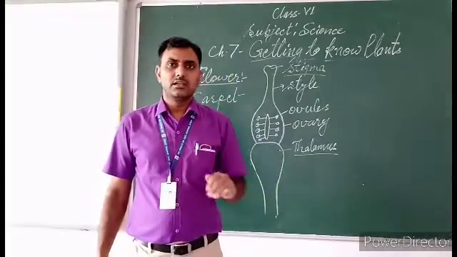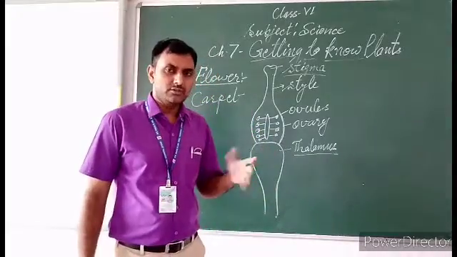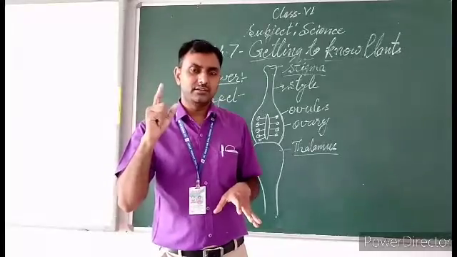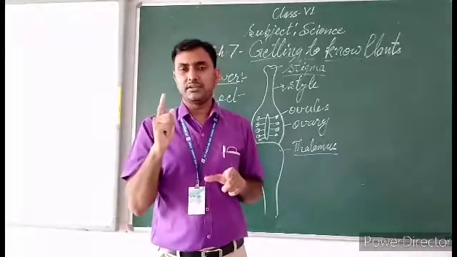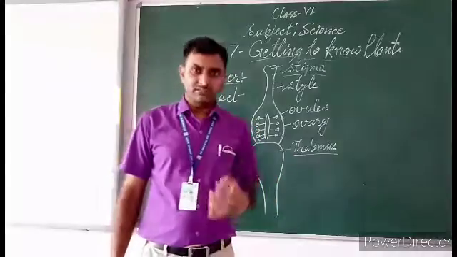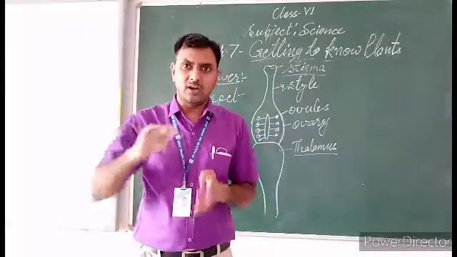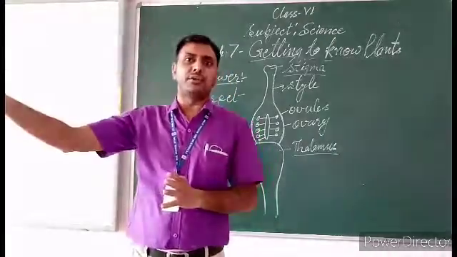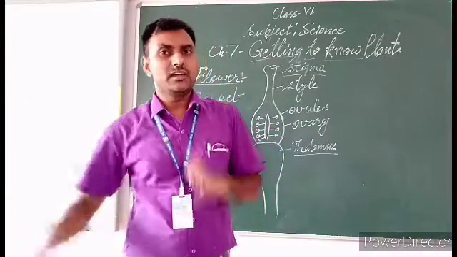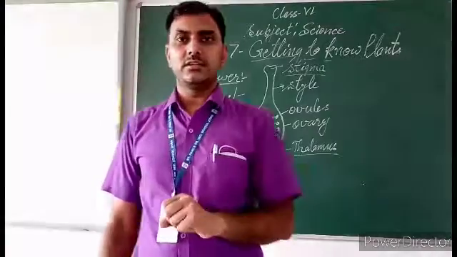And if the pollen grains of a flower jump to another flower of the same tree, it is also called self-pollination. If the pollen grains jump and settle on the stigma of a flower of another tree, it is called cross-pollination.